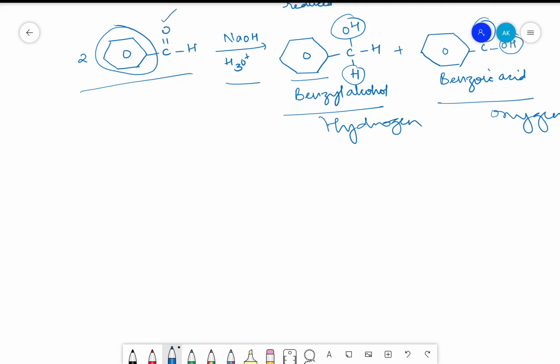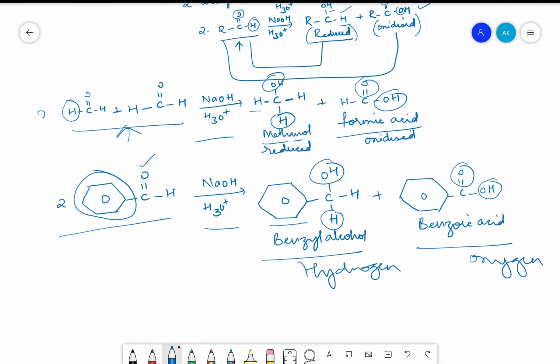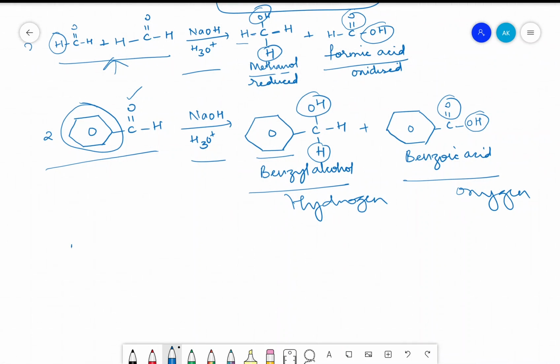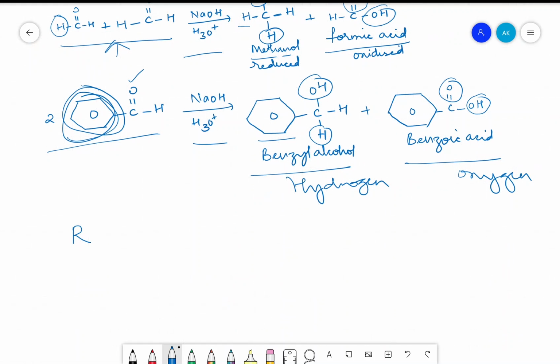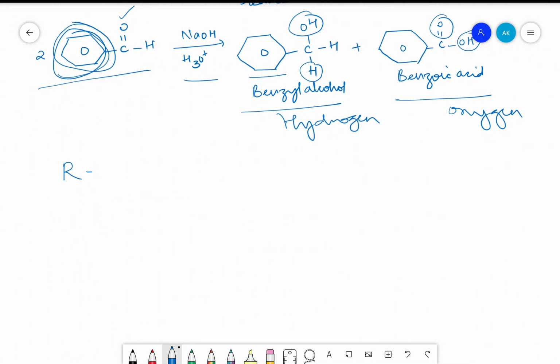So to generalize it, instead of this hydrogen and benzene, I'm going to write R, which can either be hydrogen or this particular phenyl ring. So instead of H and R, I'm writing R, C double bond OH. These are taken twice in the presence of NaOH and H3O plus.